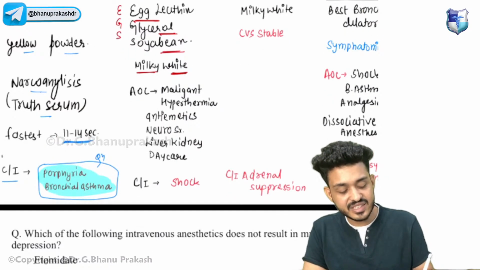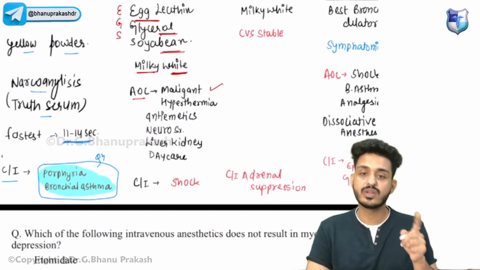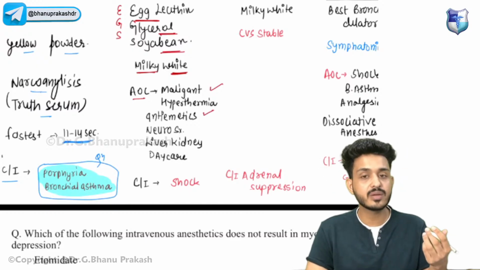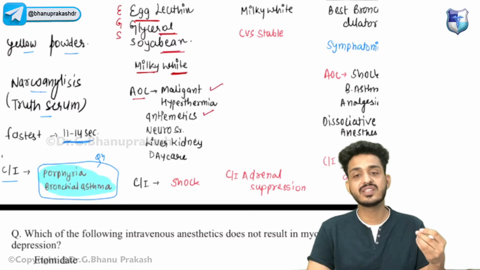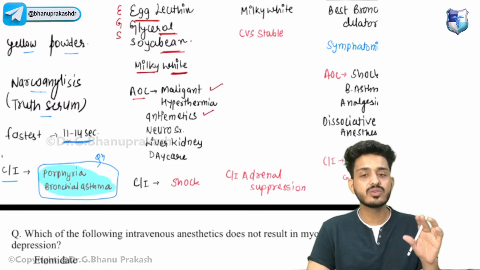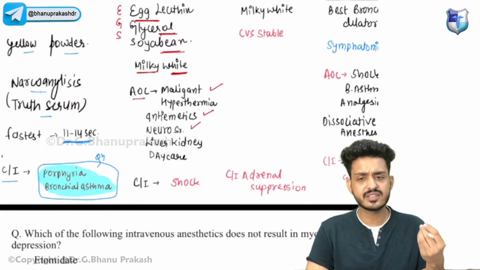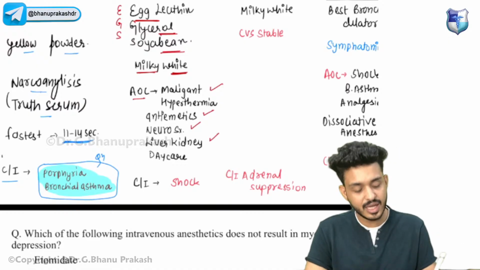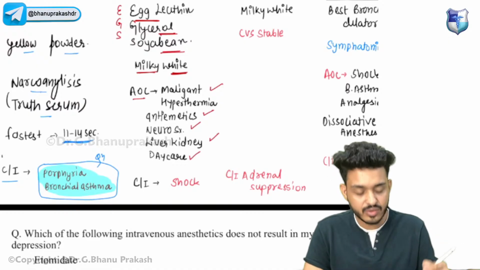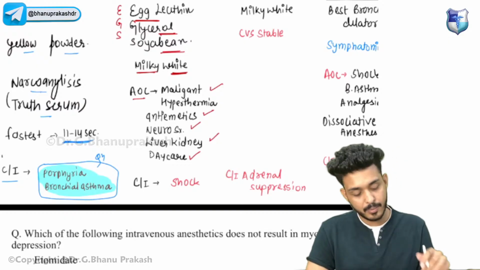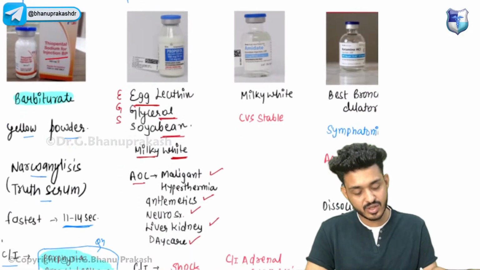It is the agent of choice in malignant hyperthermia. We have already solved this question. It has anti-emetic property, that means after surgery the patient will have a good sensation. Next, it is the agent of choice in daycare surgery. It will be utilized for neurosurgery, liver and kidney surgery, any kind of daycare surgery. Your answer would be this particular thing, that is your propofol.